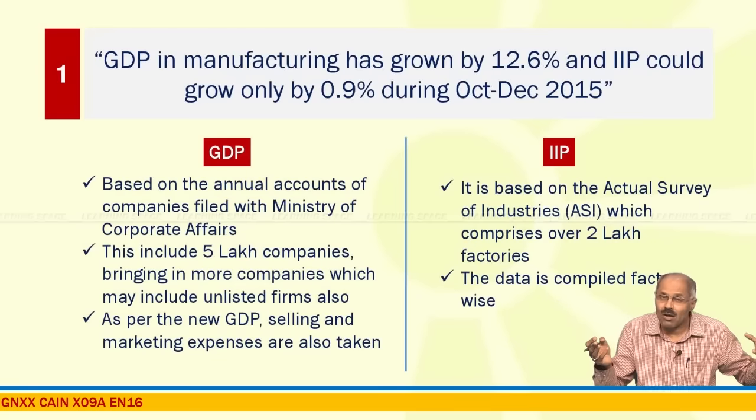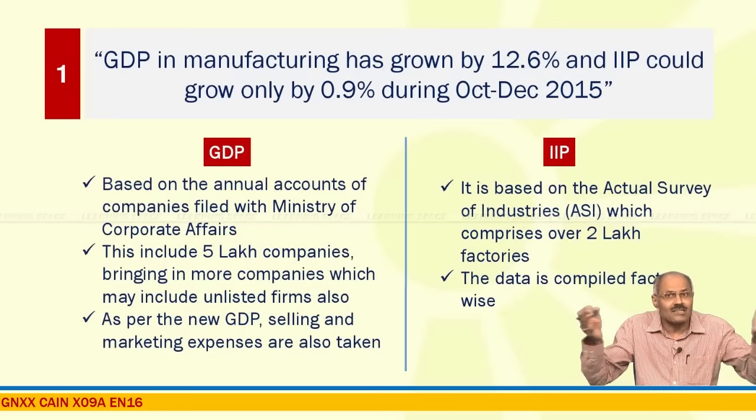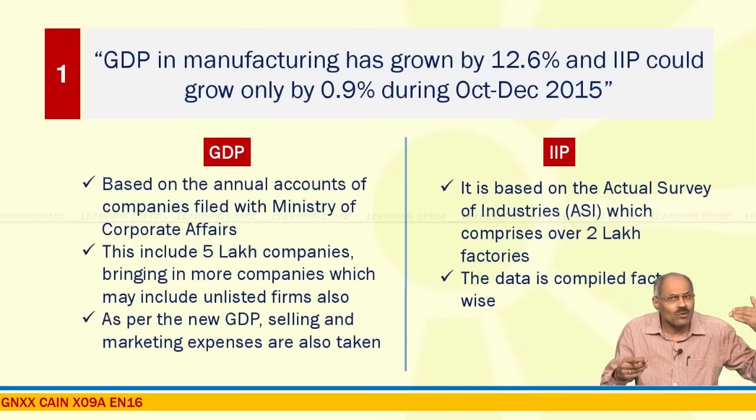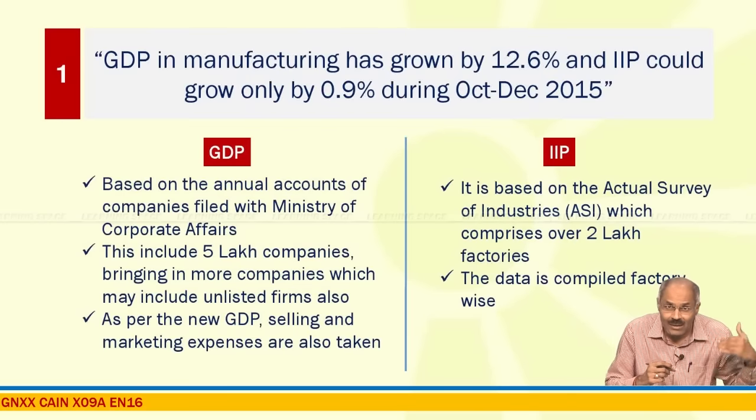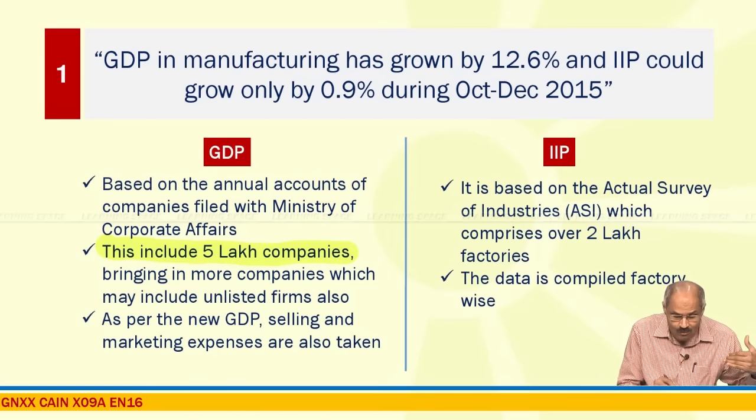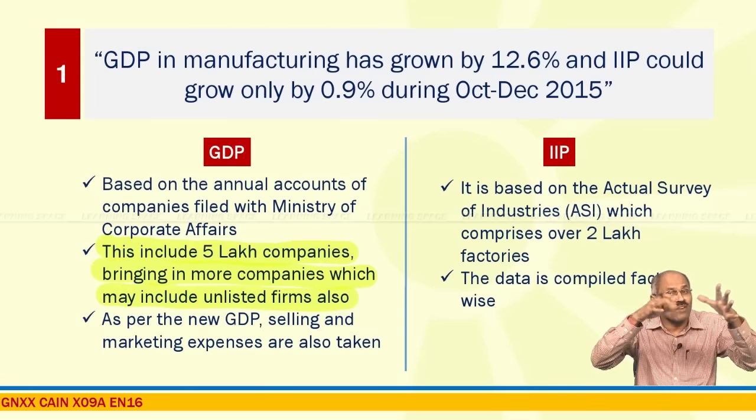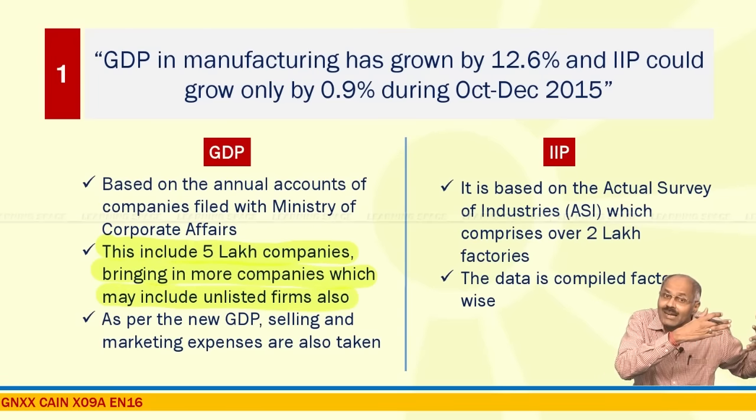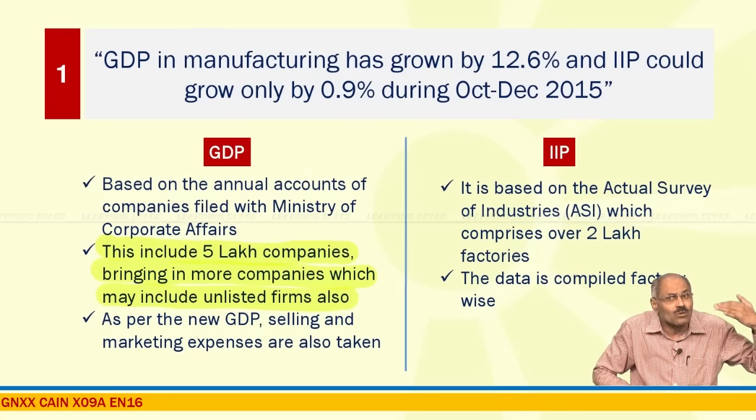Normal prudence suggests that IIP and GDP in manufacturing should correlate with each other, but here there is a wide divergence. The computation methodology of GDP in manufacturing is based on the annual accounts of companies filed with the Ministry of Corporate Affairs, which include 5 lakh companies, bringing in more companies which may include unlisted companies also. So it may not be truly realistic.